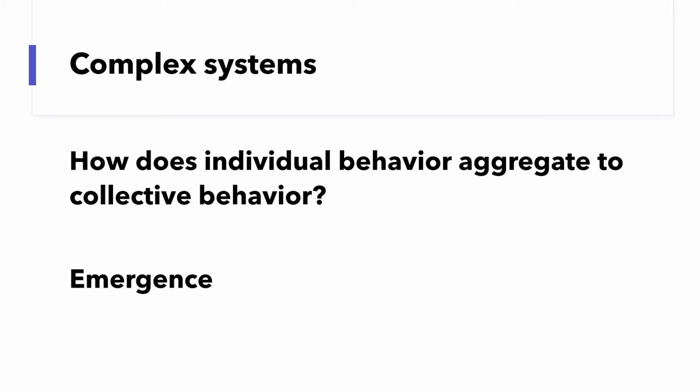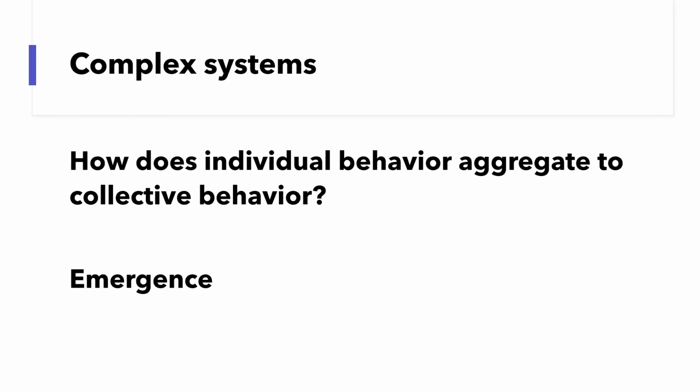How does individual behavior aggregate to collective behavior? This is the question that network science tries to answer. Networks are complex systems. One feature of complex systems is that the parts making up the whole don't sum up in any simple fashion. The parts interact with each other. Through interaction, collective behavior emerges. More importantly, the collective behavior is different from individual behavior. You are likely to behave differently when you are alone and when you are in groups.